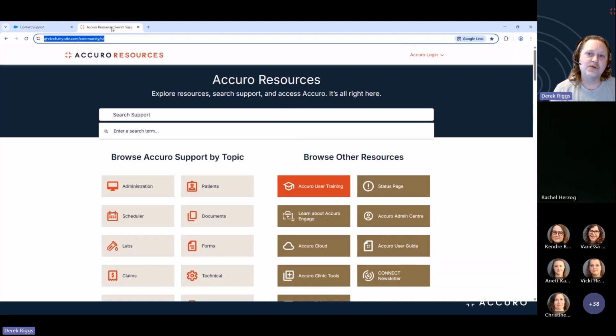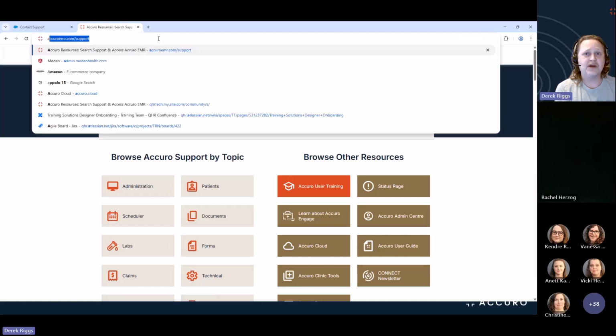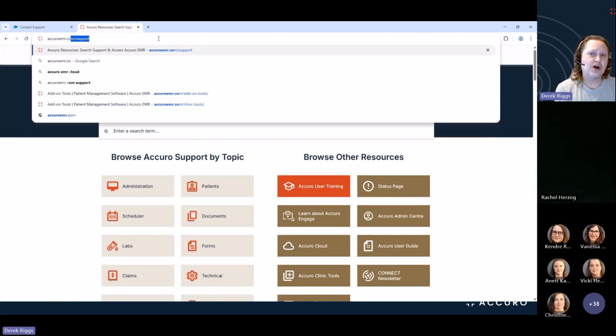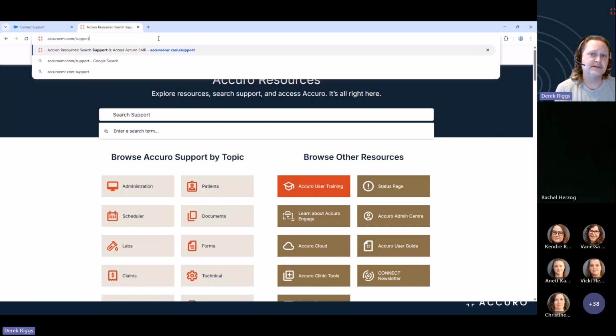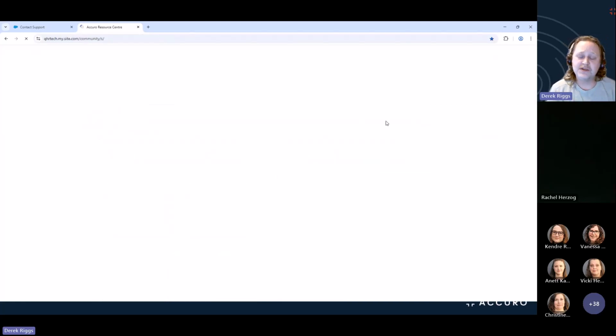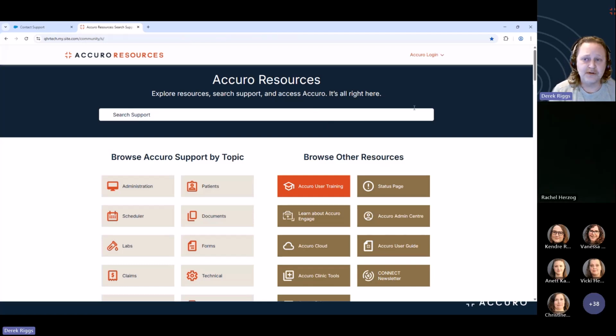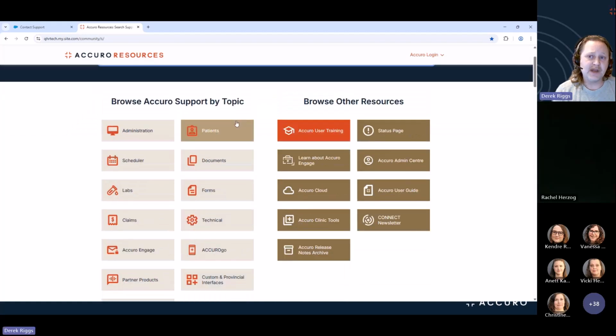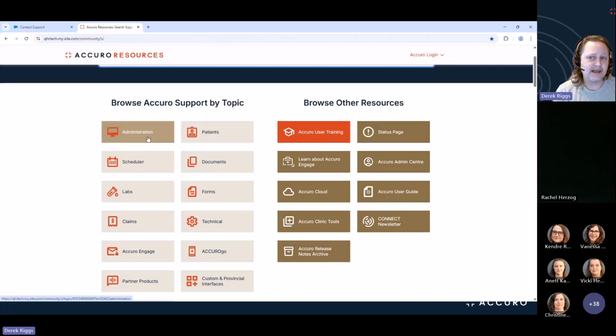The next site I wanted to go over is our Accuro resources page. So this can be accessed by going to AccuroEMR.com/support. Now, this is a page that has everything to do with Accuro, so I recommend any user to bookmark this page. At the top, you can search for a specific article that you might be needing. Off to the left, we have all of our articles that are being constantly updated, separated by topic to help you find the item that you're looking for.